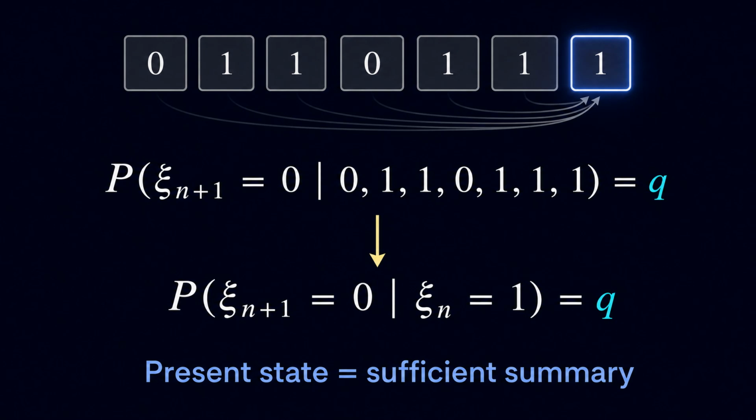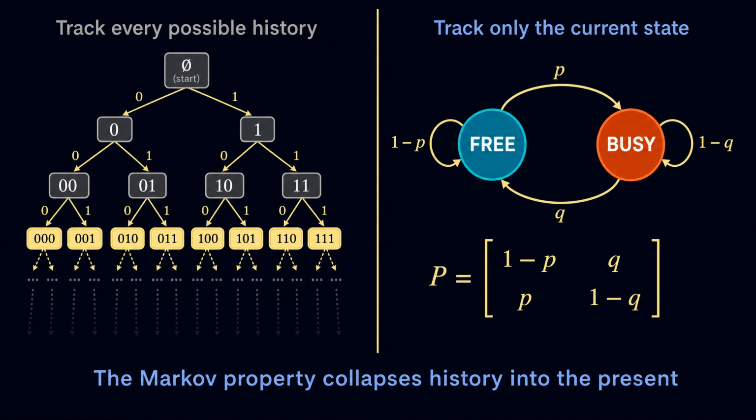Return to the history. 0, 1, 1, 0, 1, 1, 1. The telephone is currently busy. The probability that it becomes free next minute is q. Knowing the entire sequence gives exactly the same answer as knowing only that the phone is busy now. The earlier history does not improve the next step prediction. The present state is therefore a sufficient summary of everything relevant from the past.